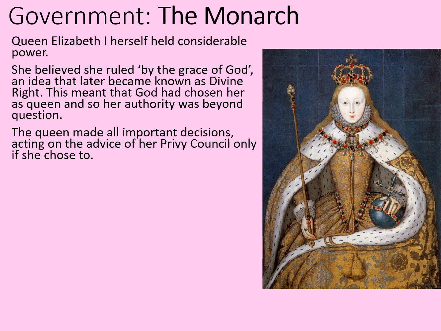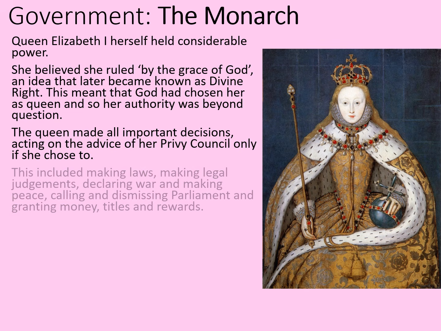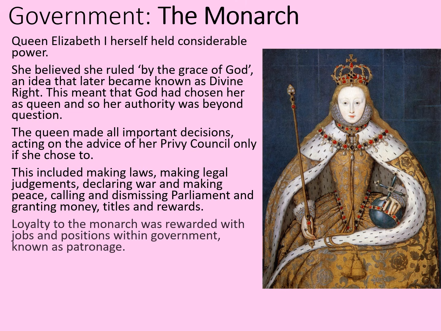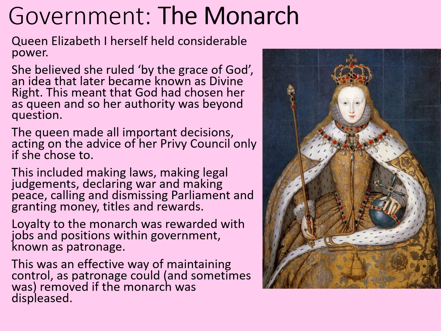The queen made all important decisions, acting on the advice of her Privy Council only if she chose to. This included making laws, making legal judgments, declaring war, and making peace, but also calling and dismissing Parliament and granting money, titles, and rewards. Loyalty to the monarch was rewarded with jobs and positions within government. This was known as patronage. This was an effective way of maintaining control, as patronage could, and sometimes was, removed if the monarch was displeased. So good advice really counted.